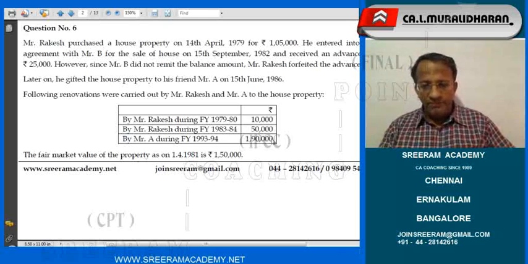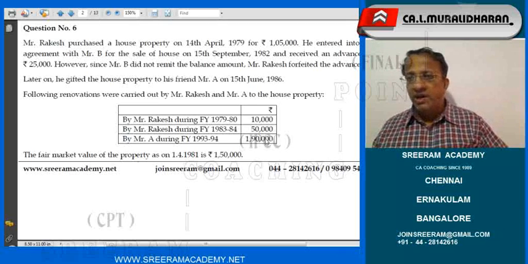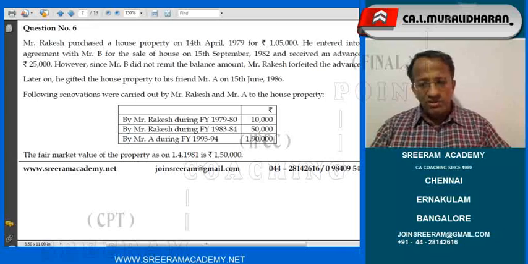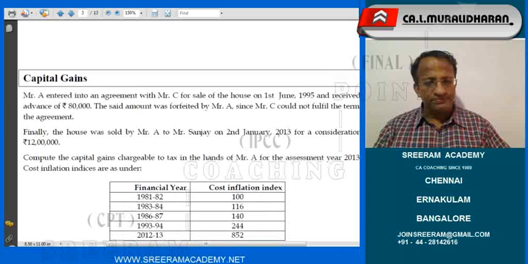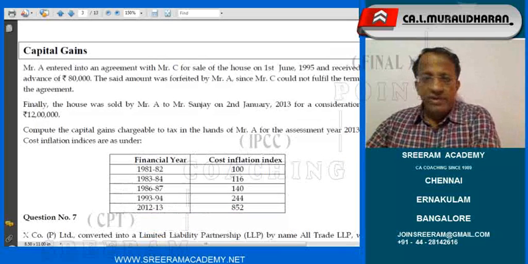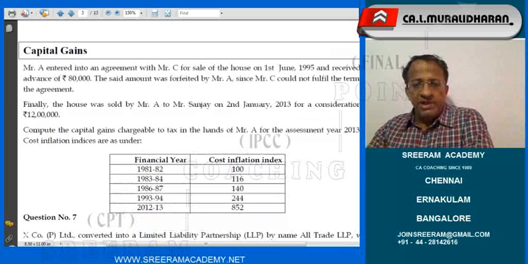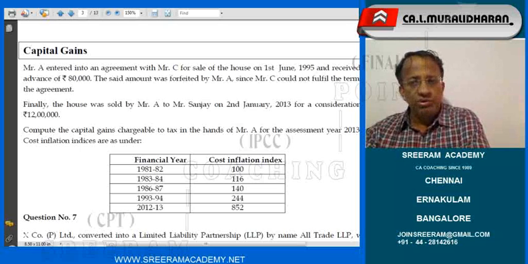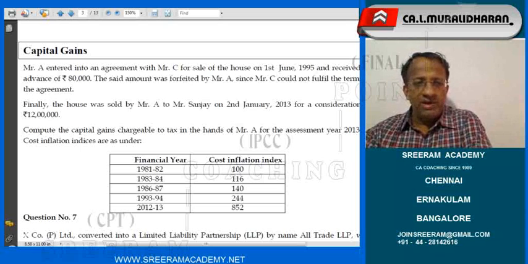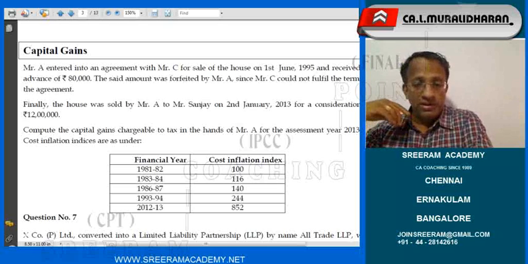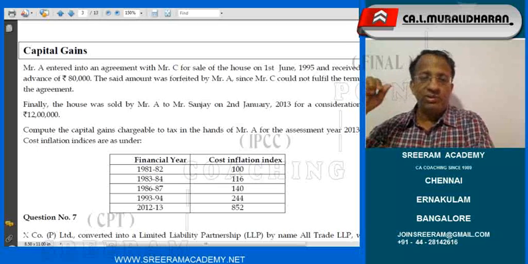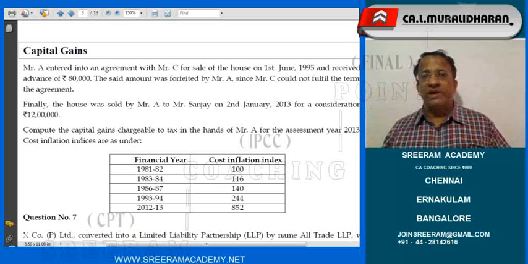Then comes Mr. A, who had spent 1,90,000 in the year 93-94. So there is no dispute regarding this particular amount of 1,90,000. Then Mr. A entered into an agreement with Mr. C for sale of the house on 1st of June 95 and received an advance of rupees 80,000. Like how Rakesh did, he is also doing. The said amount was forfeited by Mr. A since C could not fulfill the terms of the agreement. Now, this amount of rupees 80,000 should be adjusted.